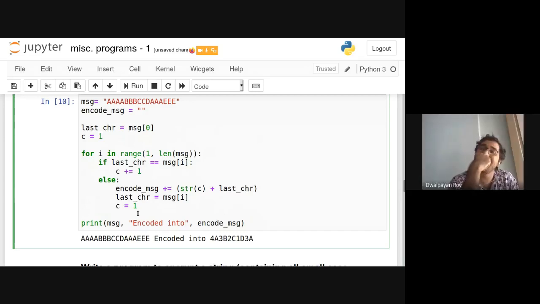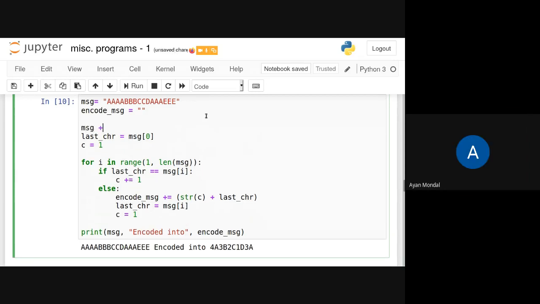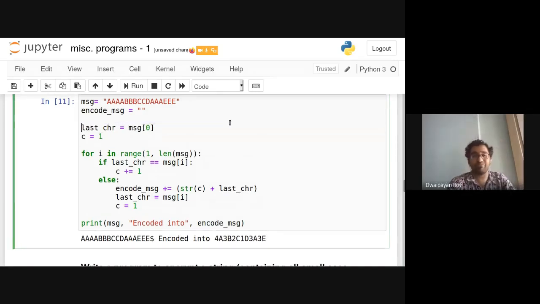Yeah, that can be done. Initially we can change the message to, one second, message equals message plus, say, $. If we do that, we will be getting that. Anyone else? Any new ideas? Yes, someone was saying something.